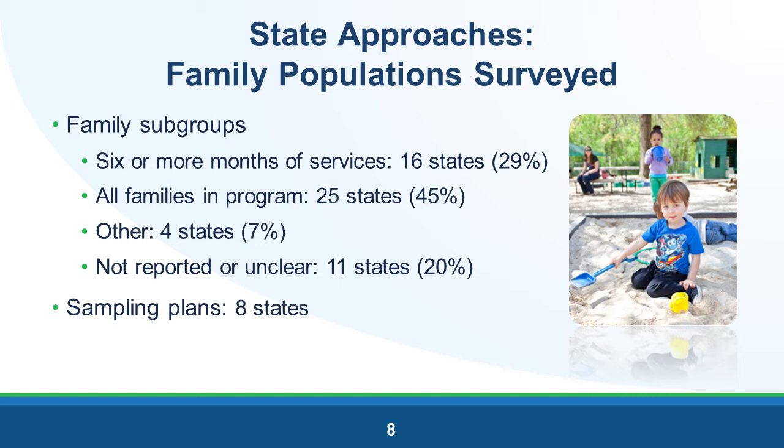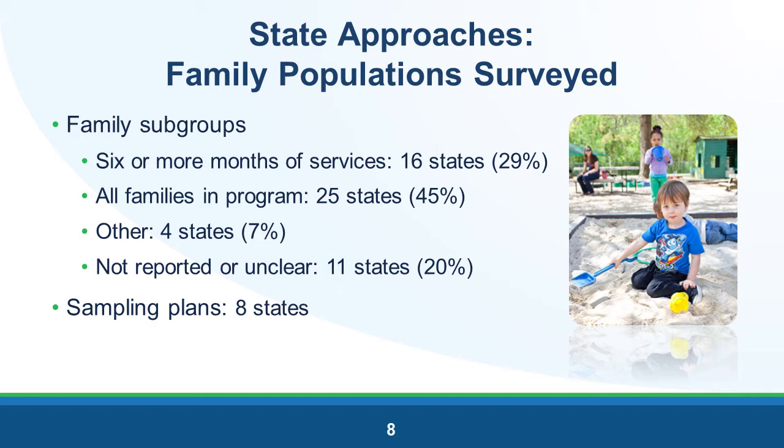Next, we will take a deeper look into the various state approaches to family outcomes measurement by looking at the family populations that states are surveying. Nationally, we see that 16 states, about 29%, include families with a minimum of 6 months in the program. This is usually based on the theory that families need to be in the program for some minimum amount of time to see benefits from the program.